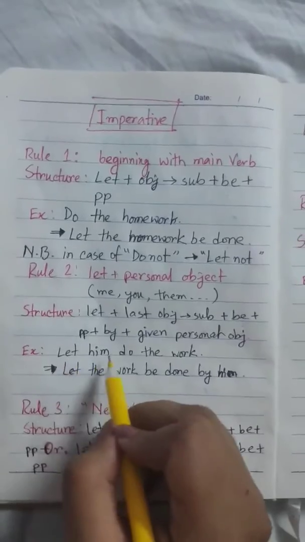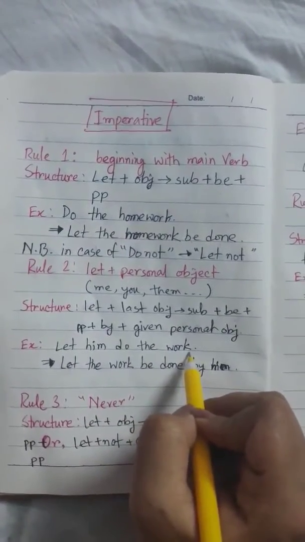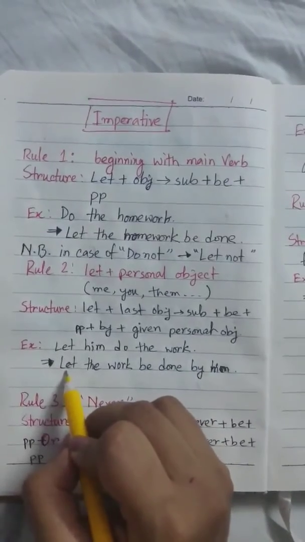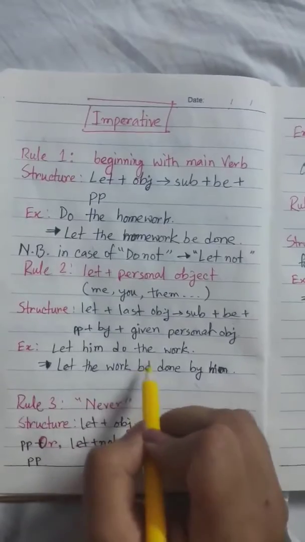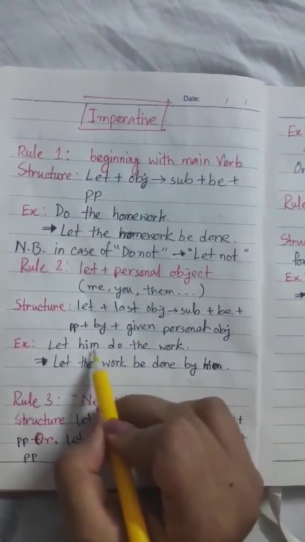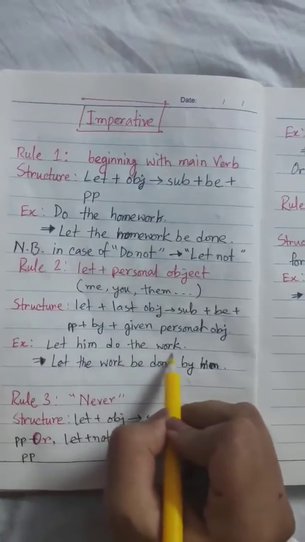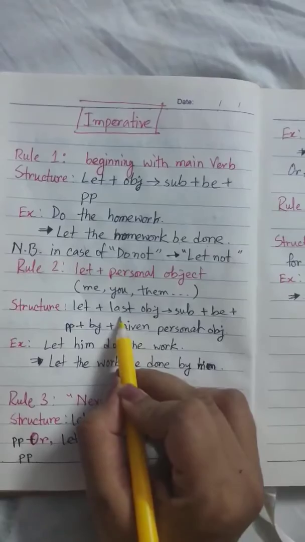Example: let him do the work. According to the structure, we keep let the same. Then the object, definitely the object is the work, which is at the last, as we said in the structure.